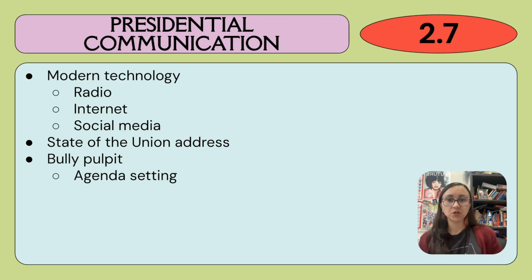So, for example, President Obama engaged in the bully pulpit during the late 2000s with healthcare reform. And so he often gave speeches urging the public to support the ACA, which is the Affordable Care Act, also called Obamacare, and touting its benefits and saying, you need to support this. This is going to be good for the country, and really getting the public support for that agenda. And that's called the bully pulpit. You need to know that, and it is frequently on your AP exam.